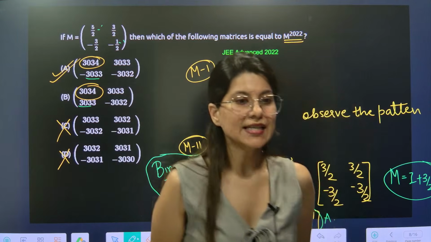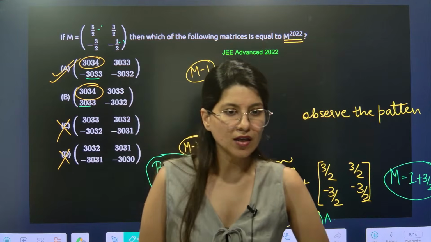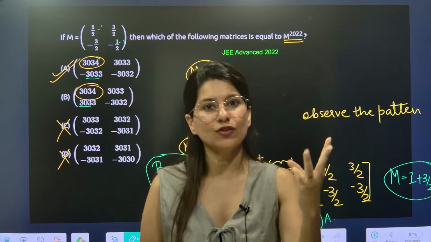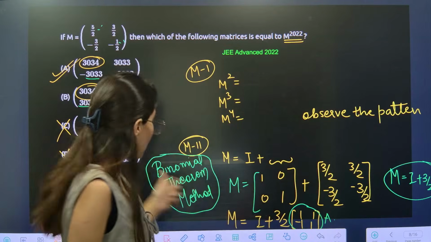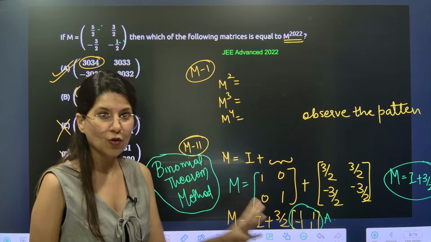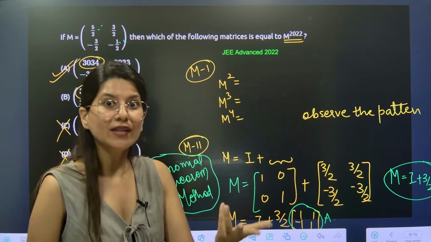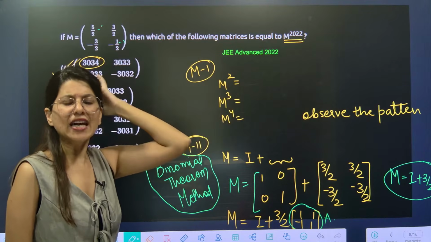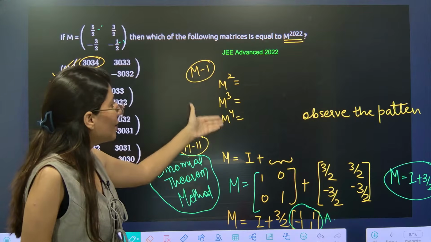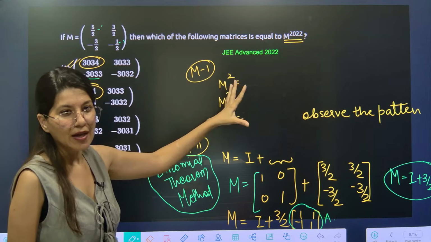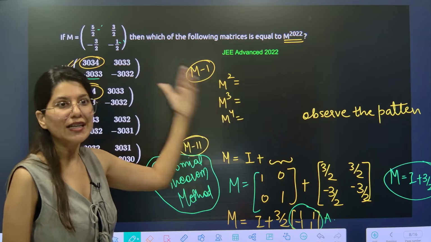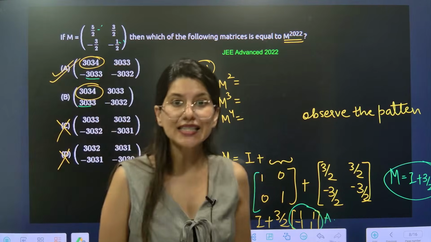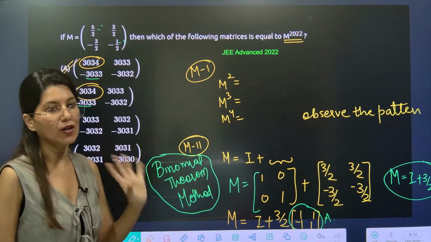Okay. Silver Boy is asking, I have already given you the solution that yes, there are 3 ways to do this. But for this particular question, binomial theorem is the best method. So you have 3 methods and now it depends on the question. Basic JEE Main style question, 99% you will be doing by the pattern based multiplication. But if it is a higher level question like JEE Advanced or some tough questions in JEE Main, then binomial theorem method or Cayley-Hamilton. But this problem is designed for binomial theorem method.